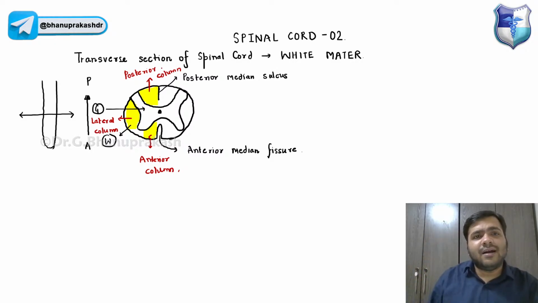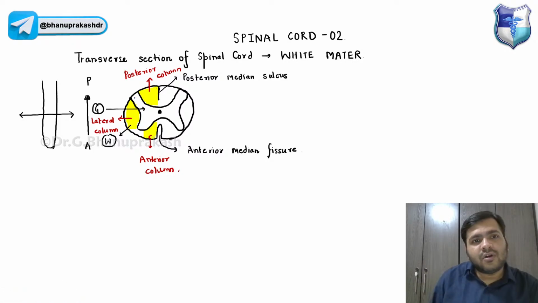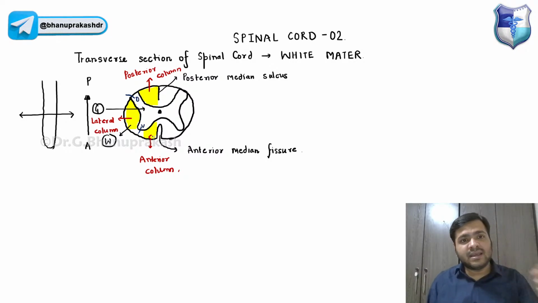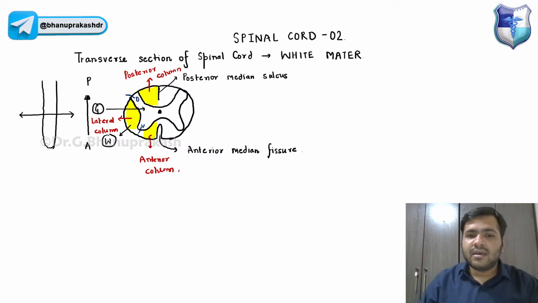If we talk about the posterior column, it is located between the posterior medial sulcus and the dorsal root, I mean the dorsal horn of the spinal cord, right? The lateral one is located laterally between the dorsal and the ventral horn of the gray matter, right? And the anterior column is located in between the ventral horn and the anterior median fissure.